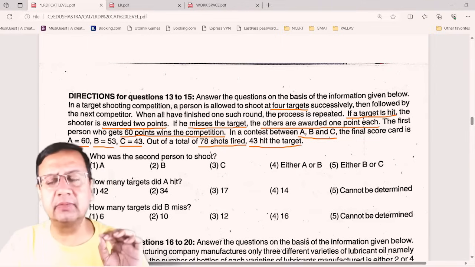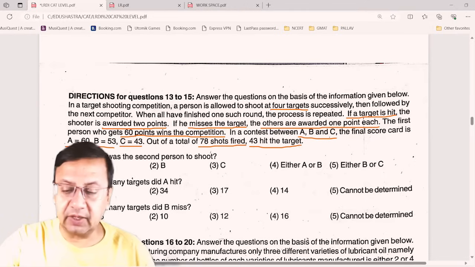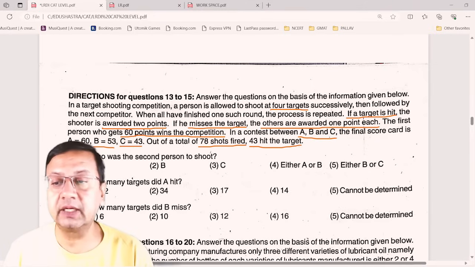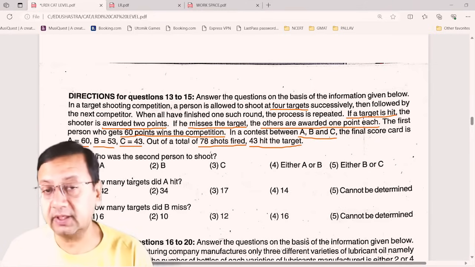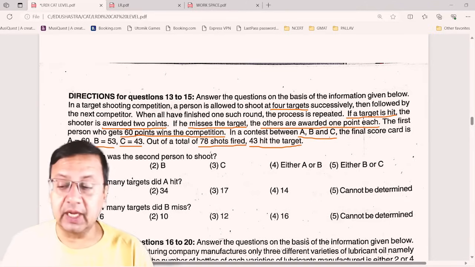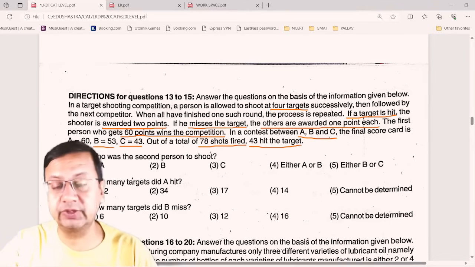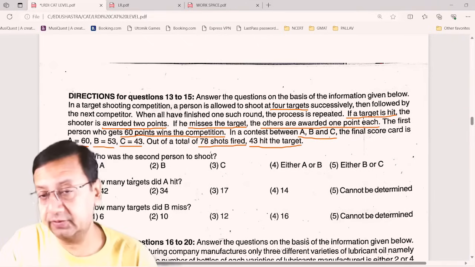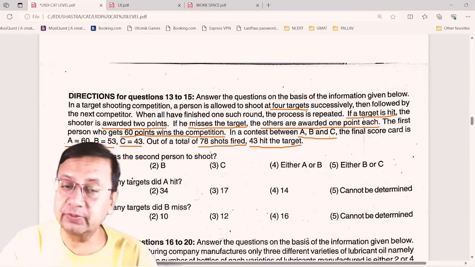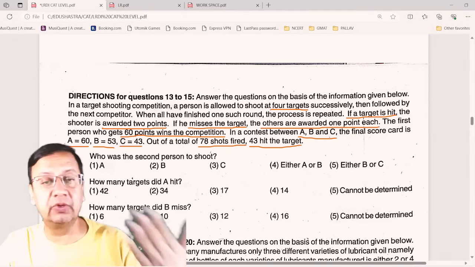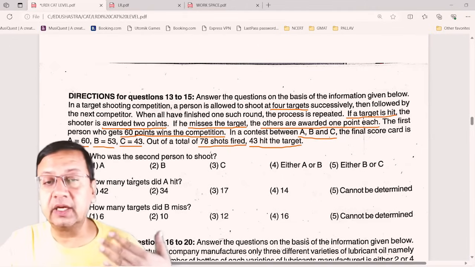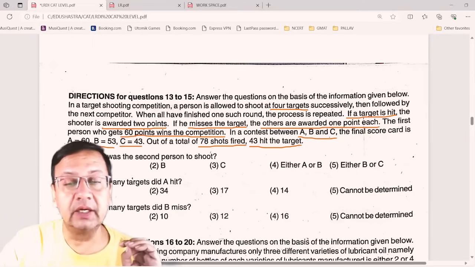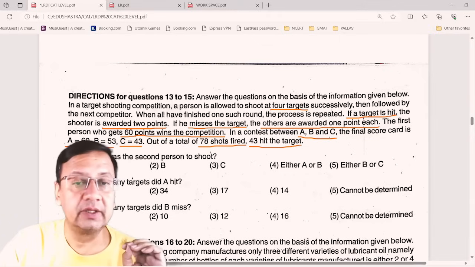So there must be some equations. But if I go with the equations, it will be a little longer and time consuming, and an equation will create a little confusion. What to do? I will solve this with a shortcut, in a faster way.